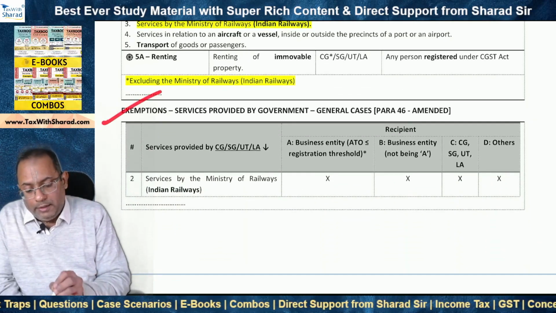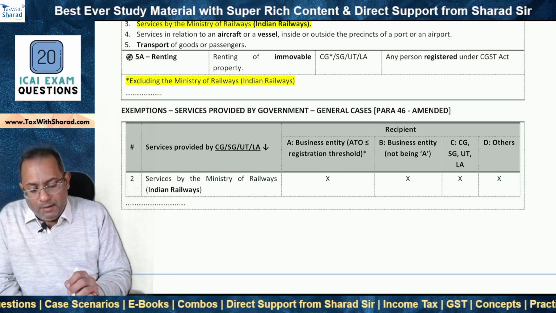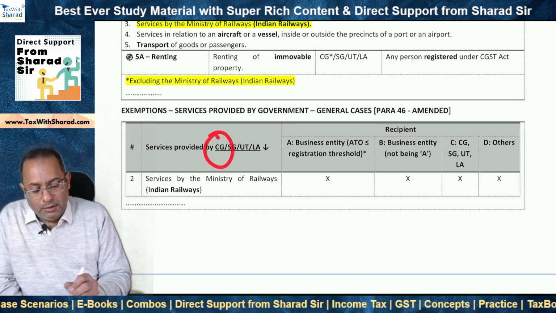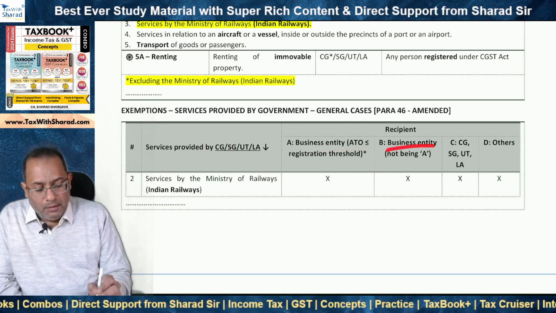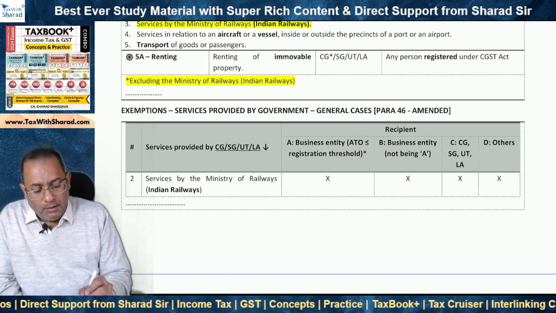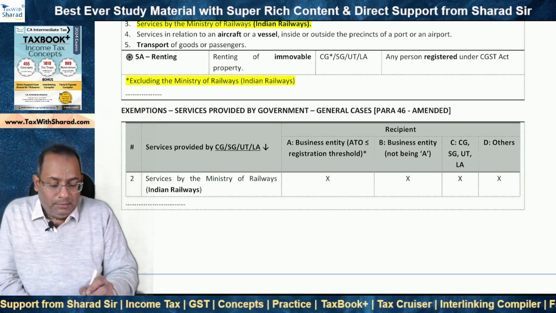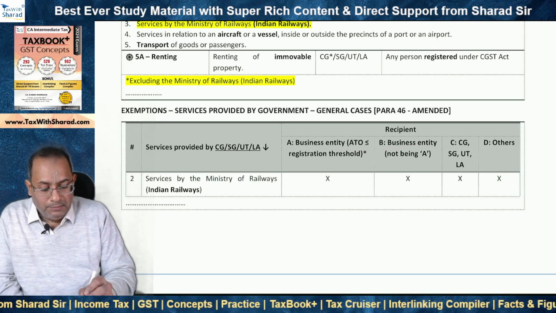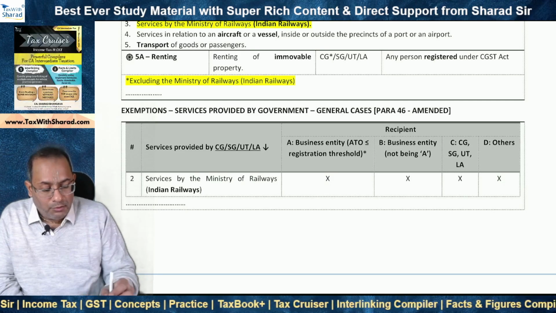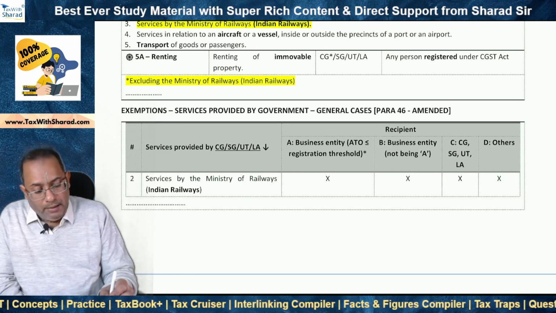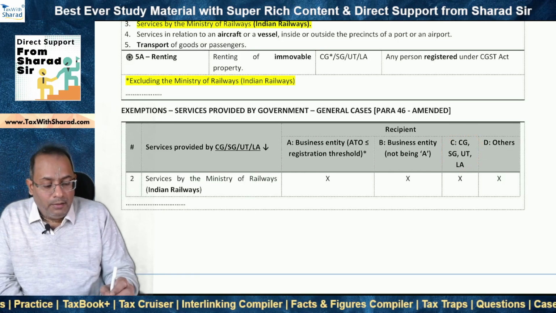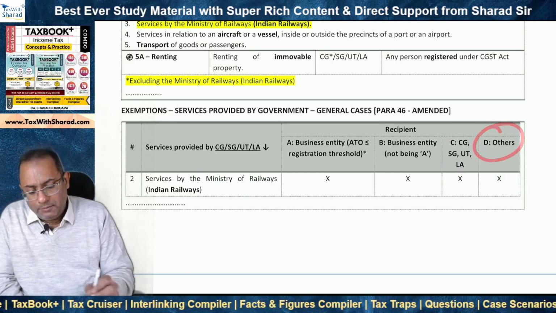We also need to note the exemptions chapter and services provided by central government to a business entity, irrespective of whether the ATO is more or less than the registration threshold, it doesn't matter, or services supplied to central government, state government, union territory or local authority, or to any other person.